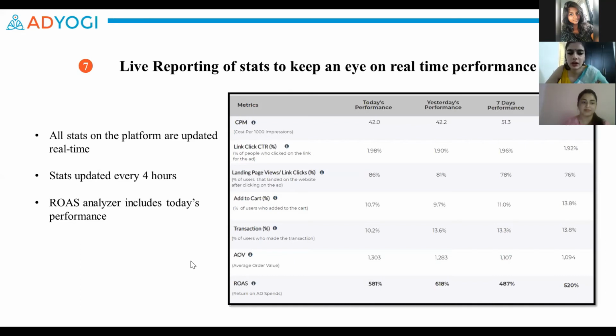We would look at a larger time period, which would be 30 days or 7 days. And having said all of this, I would not recommend making any hasty decisions based on just the first 4 to 8 hours of the day to judge the performance. I think it's better to just give it some time, because usually post lunch is when performance would pick up and when more users would be online. So just do not make any hasty decisions based on the real time stats.